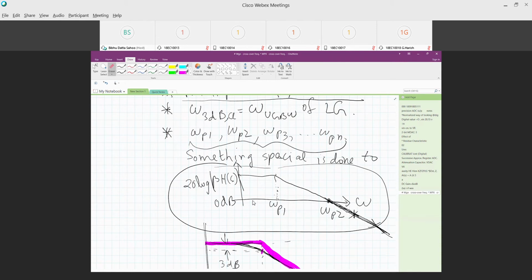In order to make a 3-pole system stable, you do compensation to convert a 3-pole system into effectively a 2-pole system. And the third pole comes after the unity gain bandwidth of the loop gain. Okay, so that is what you do. That is what I said: if you increase capacitance, you reduce the speed of the circuit.